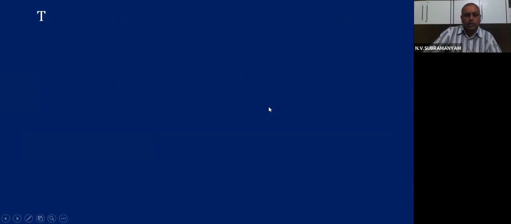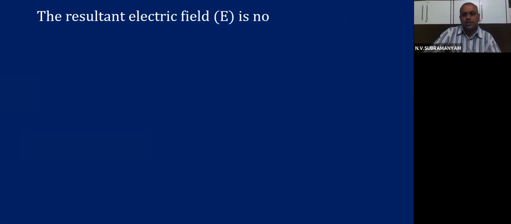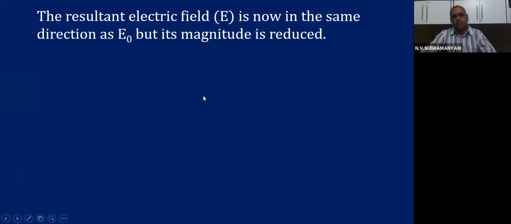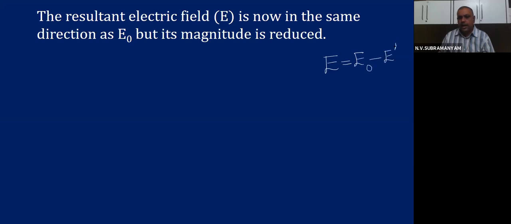Okay. So we were talking about the resultant electric field. The resultant electric field E is now in the same direction as E0, but its magnitude is reduced. Why reduced? Because I told you already that the resultant field E is equal to E0 minus E dash. That means E will be in the same direction as E0. That is the meaning of this.